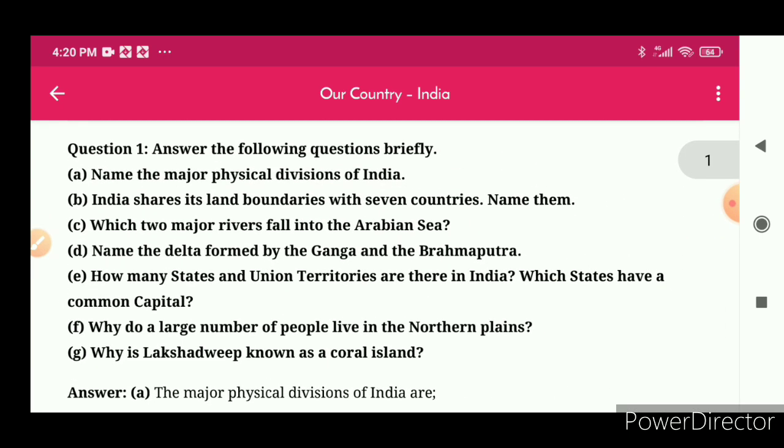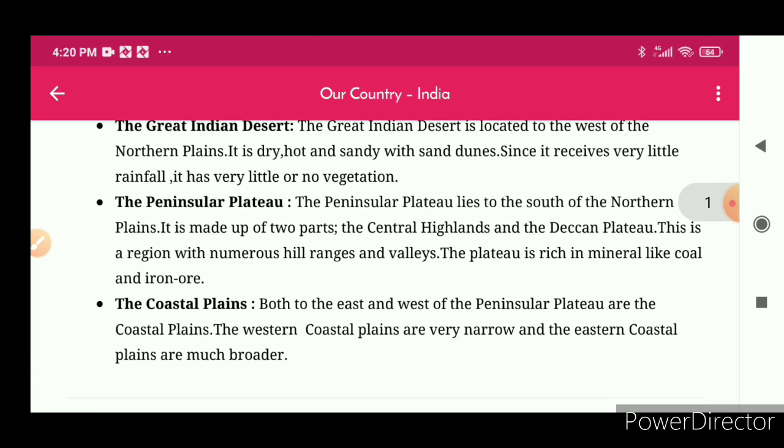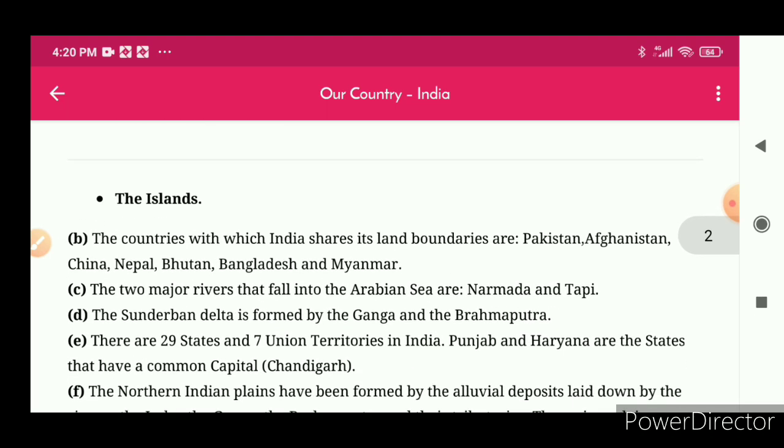Question B: India shares its land boundaries with 7 countries. Name them. Answer: the countries with which India shares its land boundaries are Pakistan, Afghanistan, China, Nepal, Bhutan, Bangladesh and Myanmar.